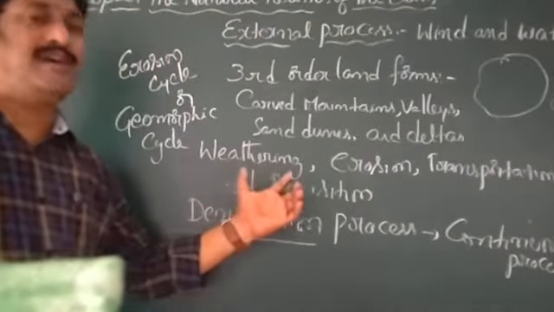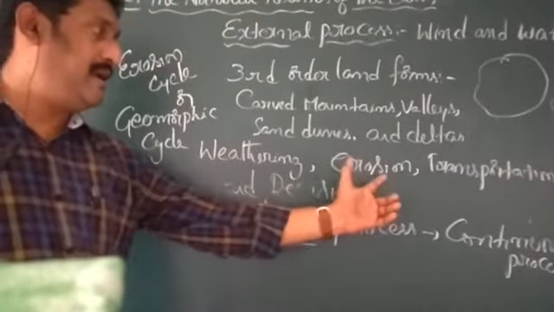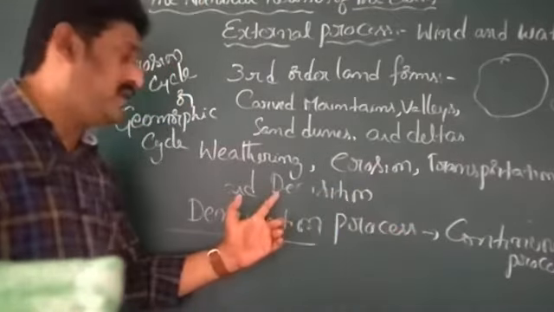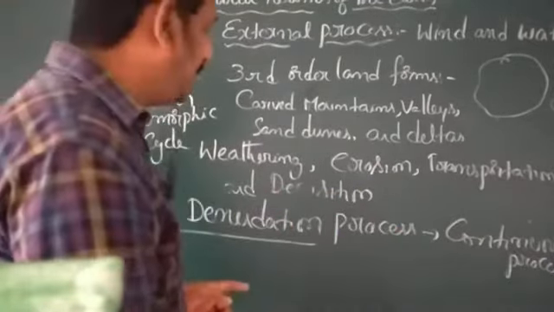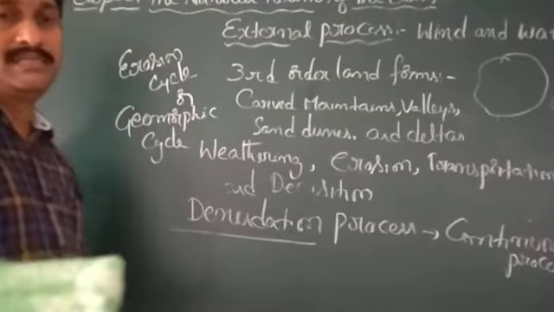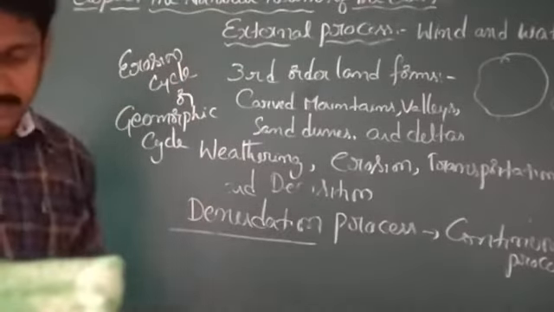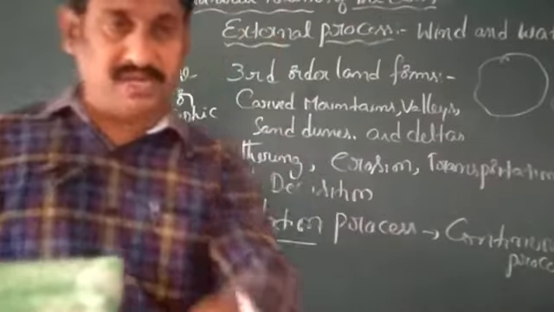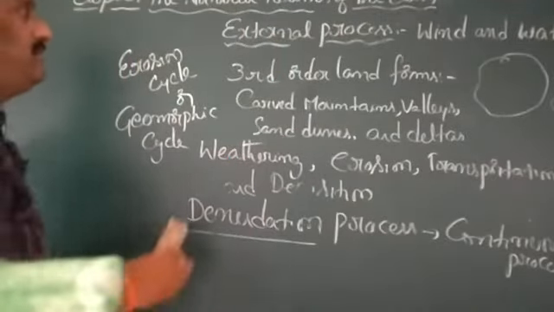Now weathering we are going to discuss, and regarding erosion also we are going to discuss, and transportation and deposition we are going to discuss now. See once in your textbook, page number 20, weathering, erosion, transportation, deposition, clearly they have given that information.